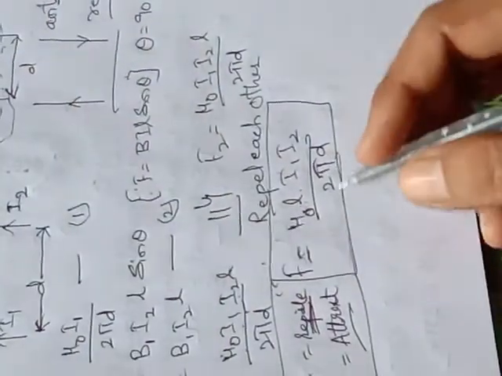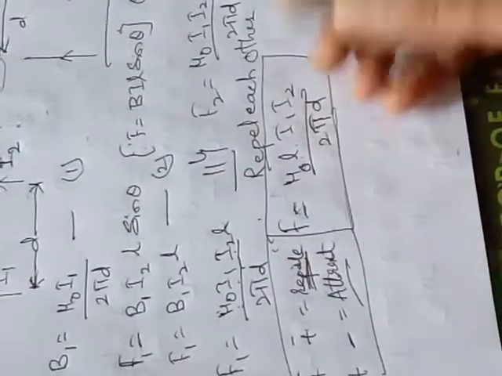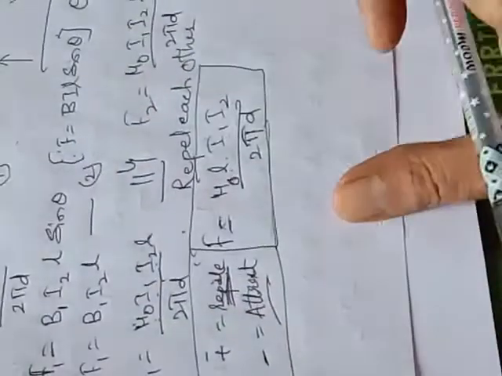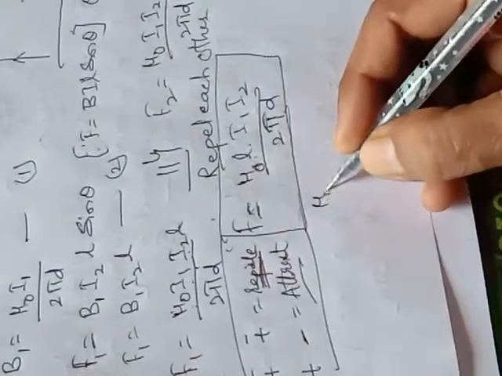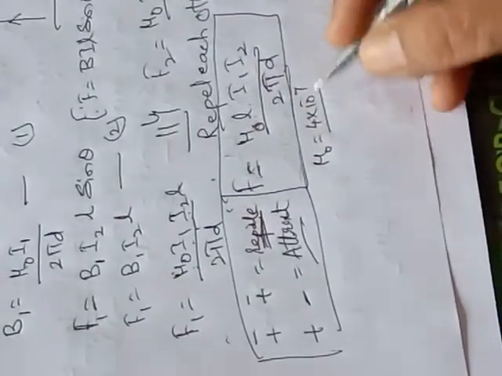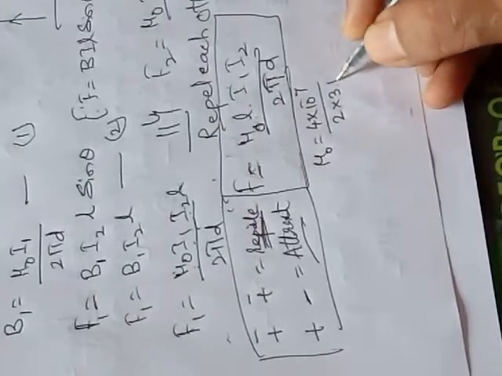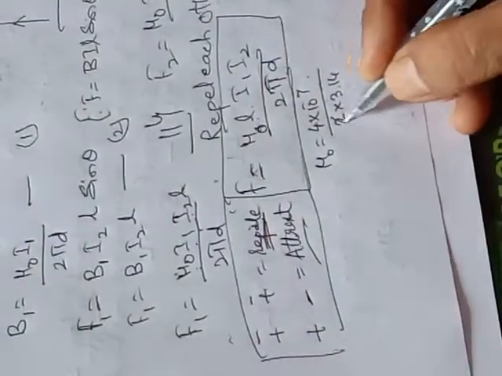So Ampere has defined. With this, further, he has taken the value of mu naught as 4 pi into 10 to the power of minus 7, divided by 2 pi d.